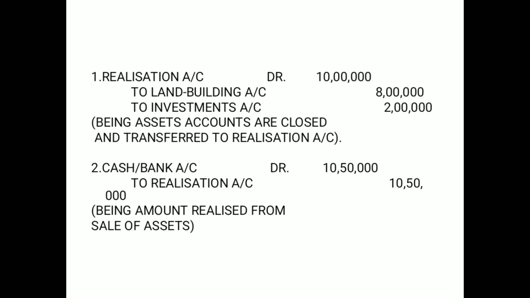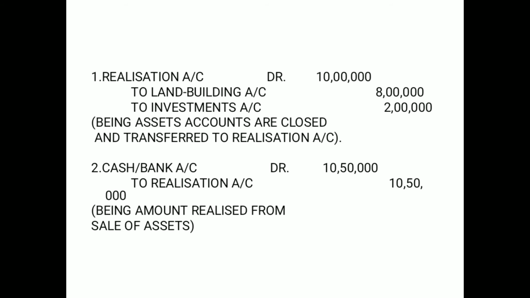I repeat, you will prepare the format of journal for writing this down. The first journal entry, of course, is about closing an asset account, closing the accounts of an asset. It says realization account debit 10 lakh, to land and building account 8 lakh, to investments account 2 lakh.